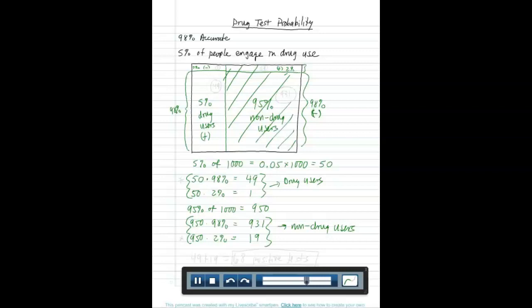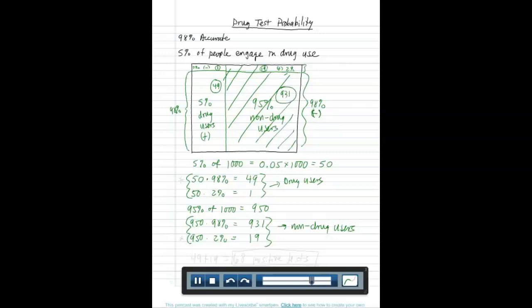Alright, so maybe you want to even label inside of your boxes what everything is. The 2% of the drug users who test negative is one of them. The 5% of the drug users who test positive and are positive are 49 of them, 50 total. The 2% of the non-drug users who test positive, 19 people. Now that's probably the scary part. There's 19 people who are saying, hey, I didn't do it. And then 95% of the people are non-drug users and indeed test negative. That's 931 people. Alright, so far I've not answered the question.